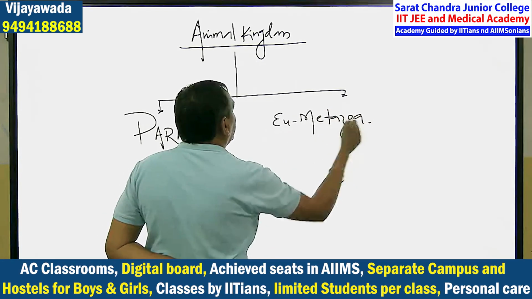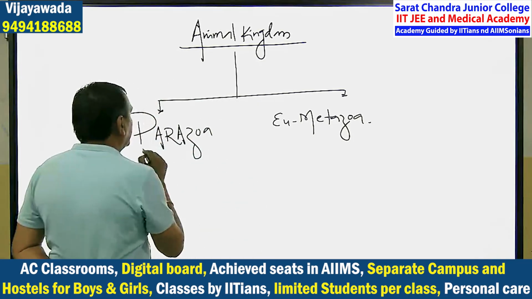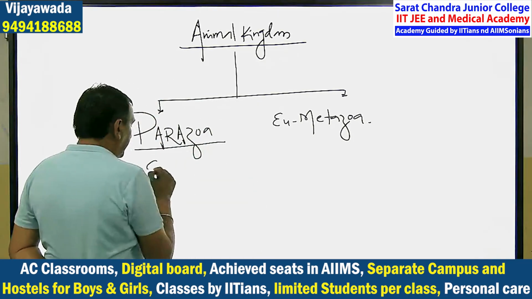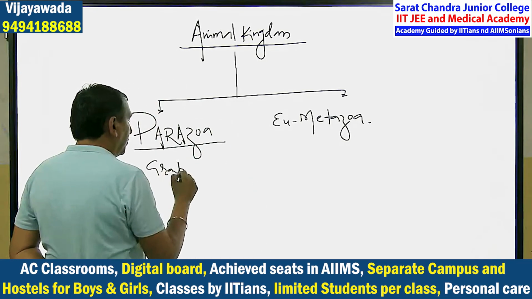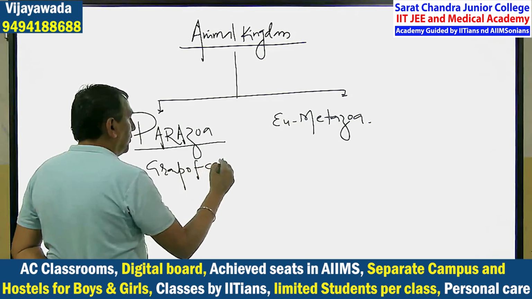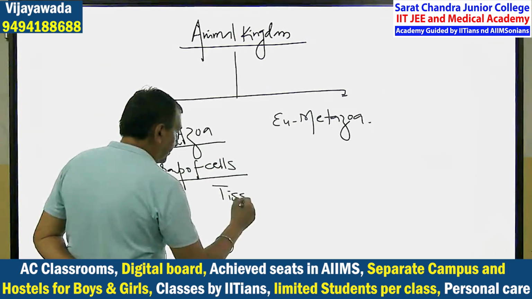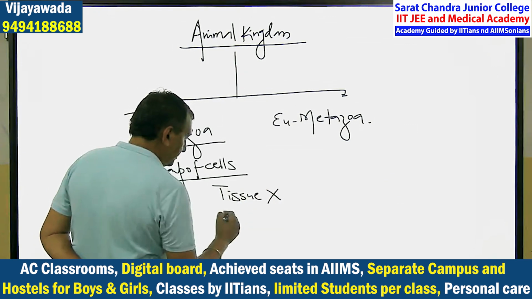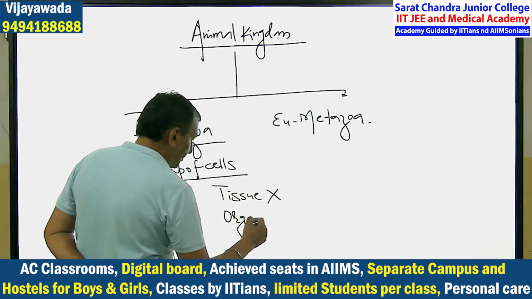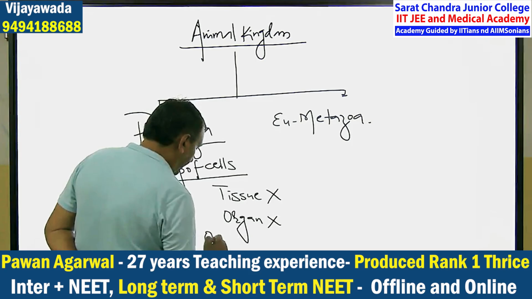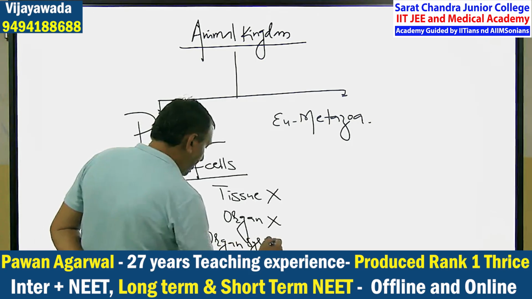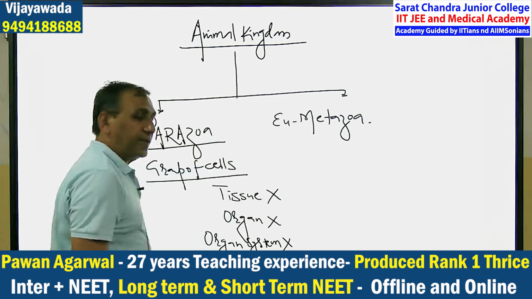Another group is known as the eumetazoa. Parazoa means they are having only the group of cells. They are not having tissues, organs, or organ systems. These all are absent. Only they are having the group of cells.